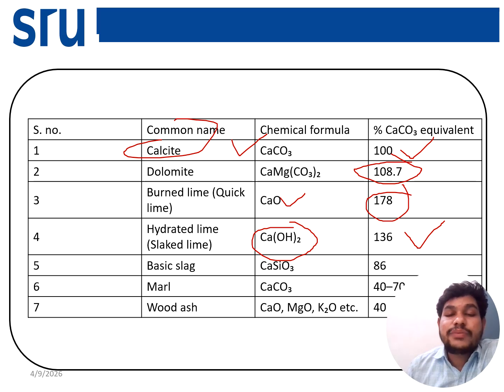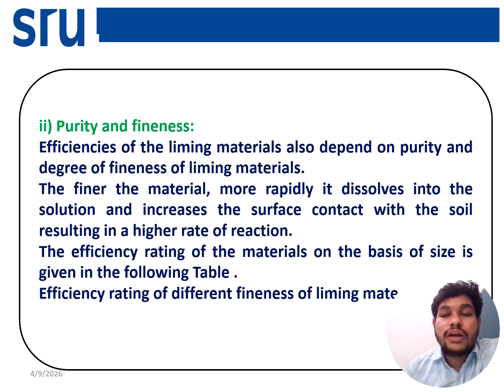Basic slag is 86%. Wood ash will be 40 to 90% calcium carbonate equivalent. So, compared to calcium carbonate, the different sources, calcium oxide and calcium hydroxide, have more efficiency.